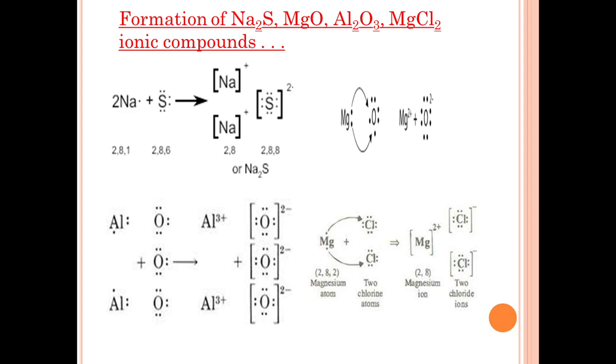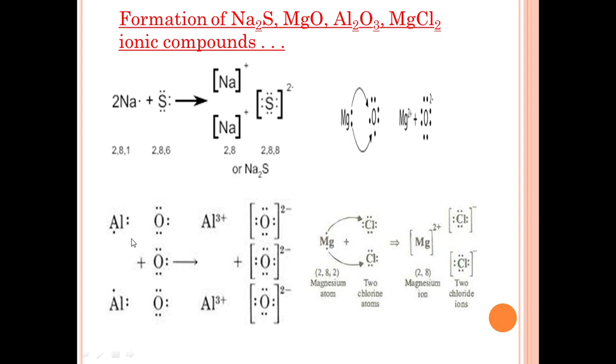Next, these are some other examples of ionic compounds, that is the formation of sodium sulfide. Sodium transfers an electron to sulfur to form a sodium sulfide molecule. Similarly, magnesium transfers 2 electrons to oxygen to form a magnesium oxide molecule.